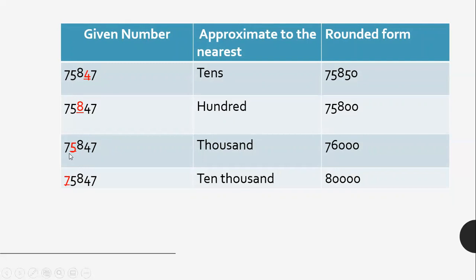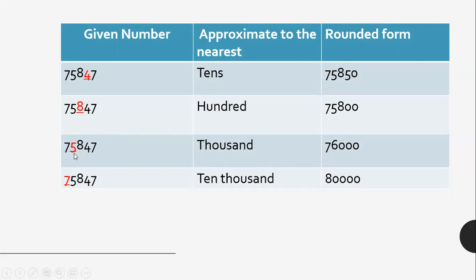75,847. Now we have to round it off to the thousands place value. This 5,847 is greater than 5,000. So if it is greater than 5,000, we will go up, it will become 6, while the remaining digits will be rounded off to 00. The 5 changed to 6 because 5,847 is closer to 6,000. 5,847 is far from 5,000.